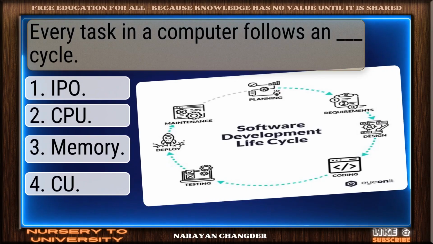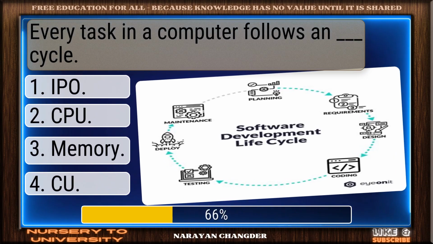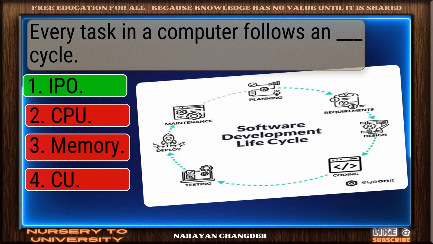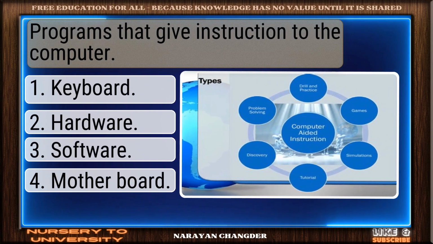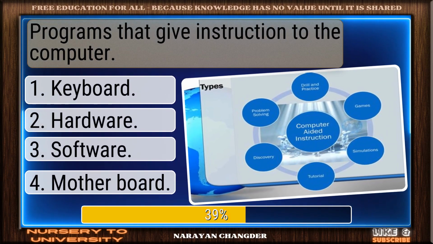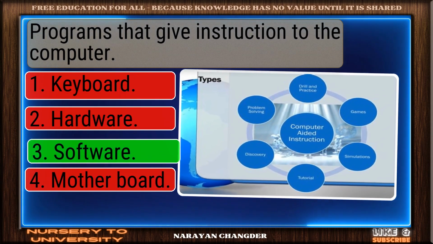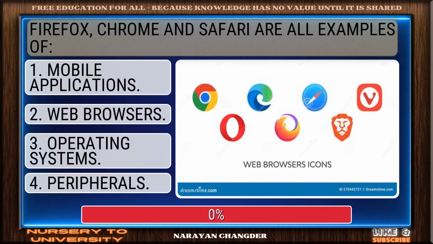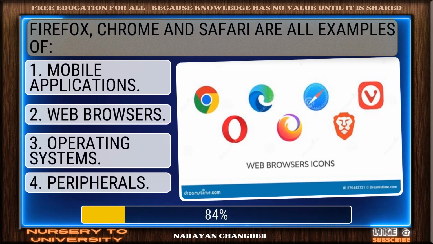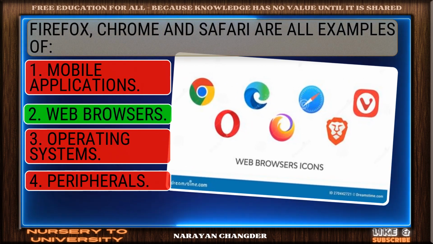Every task in a computer follows an dash cycle. Excellent. IPO is well reasoned. Programs that give instructions to the computer. Strong choice. Software is right. Firefox, Chrome, and Safari are all examples of. Correct response. Web browsers is accurate.